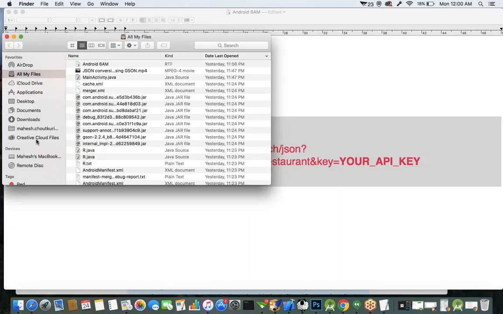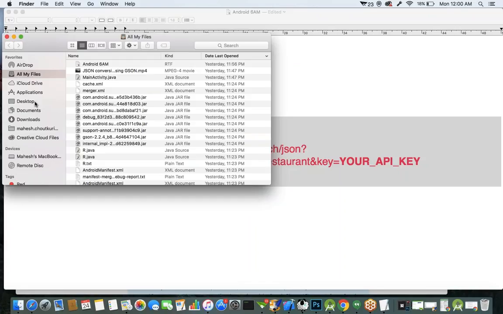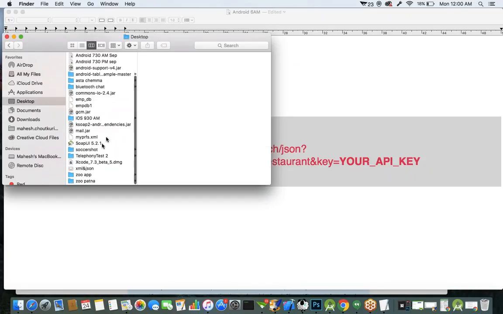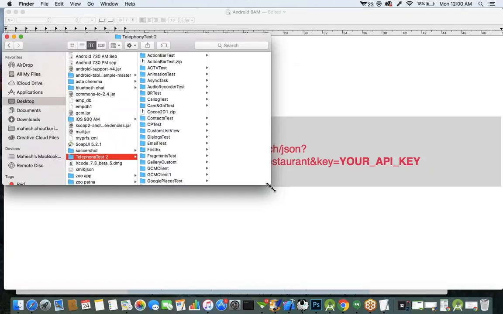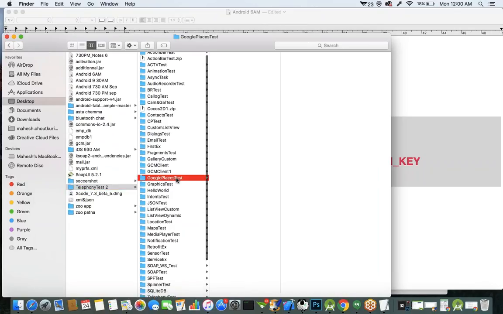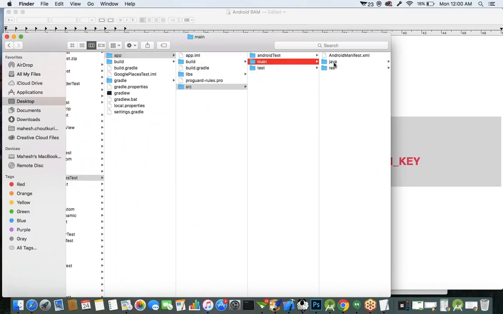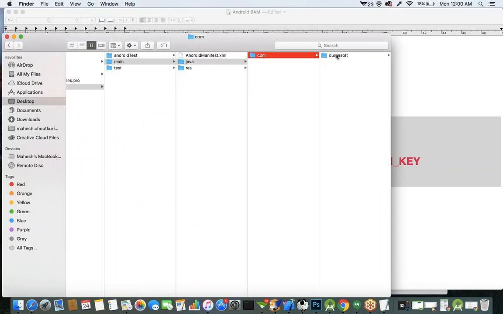I'll use my desktop telephonic test 2. Google Places test is our project name. App, src, main, java.